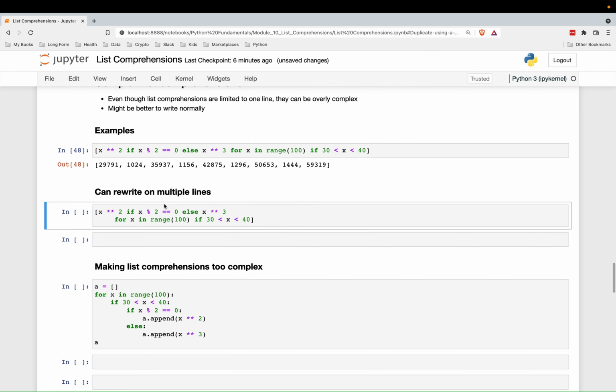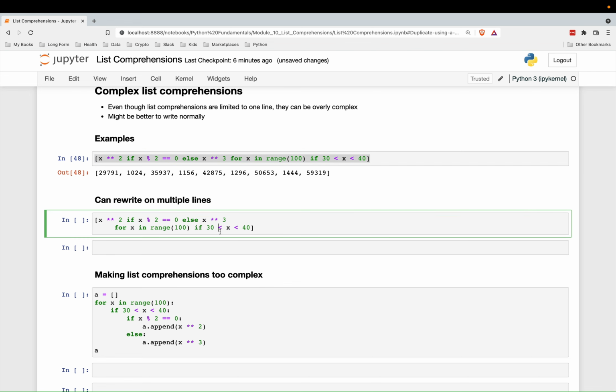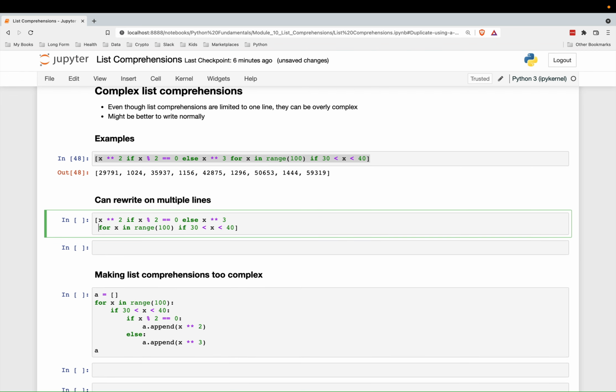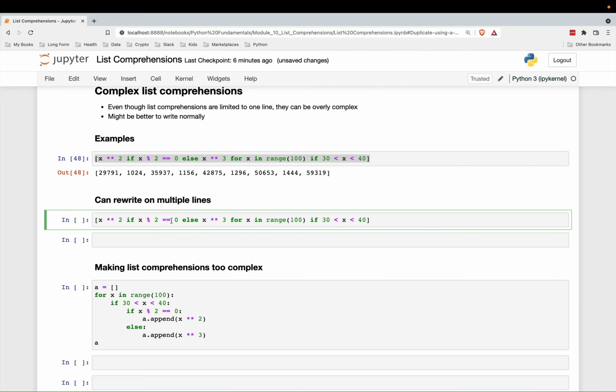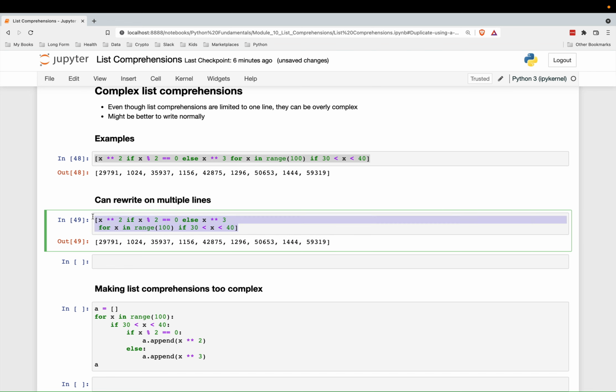Before rewriting this as a normal for loop, I just want to say you can rewrite a list comprehension on multiple lines. What I can do is just take this out to show you, and you can actually rewrite it like this just by pressing enter at the space to separate the expression from the for loop part. So even though this is on 2 lines, it's still considered one line of code in Python. It's just one list comprehension that I've put on multiple lines.